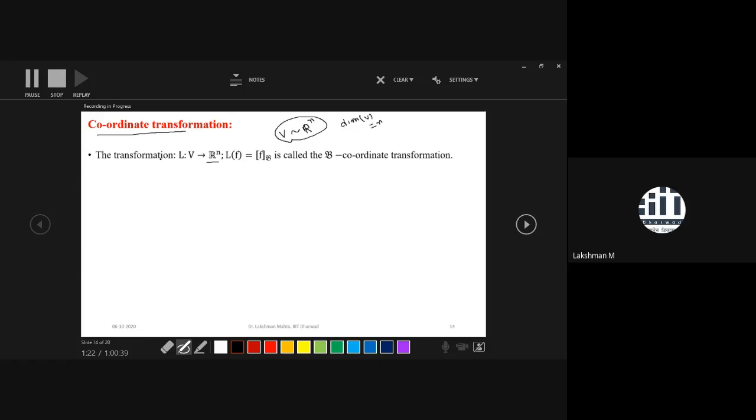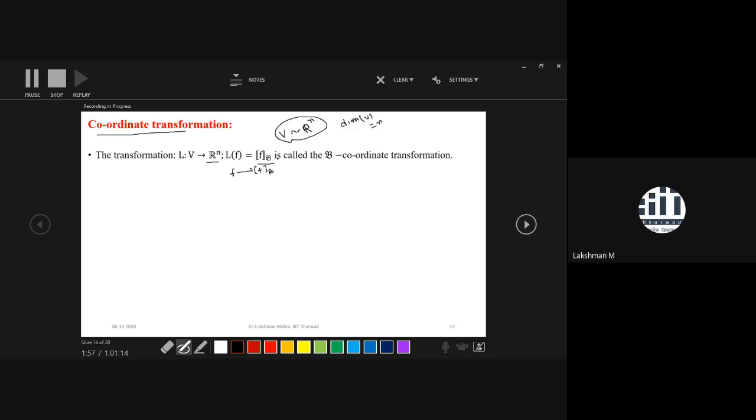So the coordinate transformation L is defined from V to Rn in such a way that L of f is mapped to the coordinate of f with respect to the basis. So you can simply say that f is mapped to another representation of this function. You can say that f is mapped to the coordinate of the corresponding element with respect to basis beta.